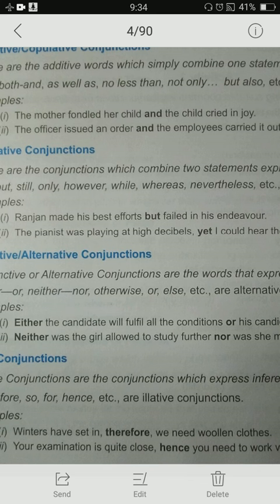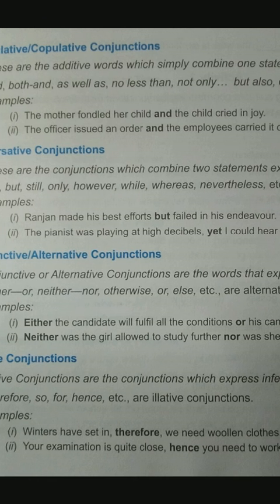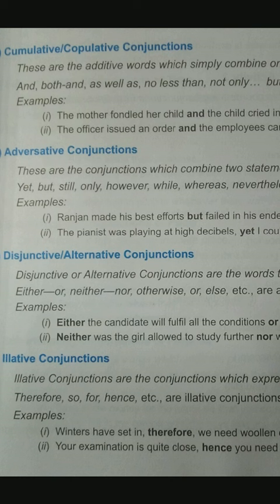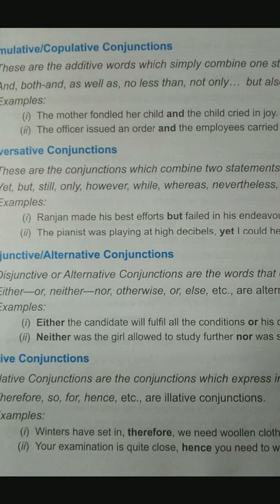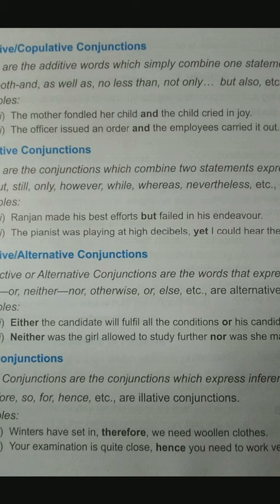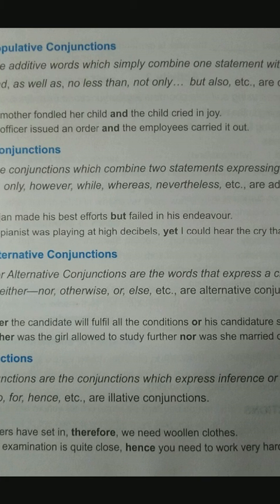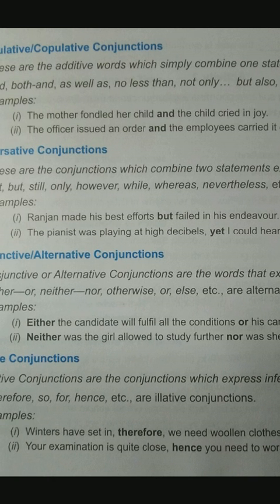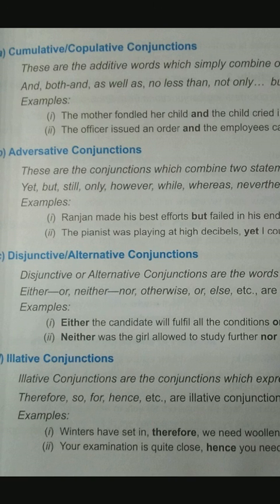Here the conjunction and is a coordinating conjunction of the cumulative type, because it is simply combining one statement, the mother fondled her child, with another statement, the child cried in joy. Second example: The officer issued an order and the employees carried it out. Again two statements are joined with and. So this case is cumulative.